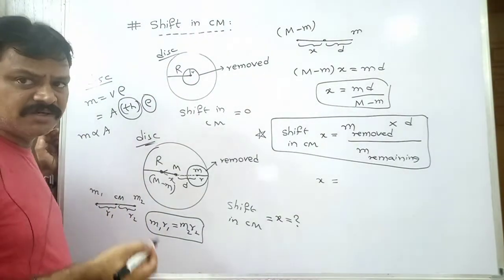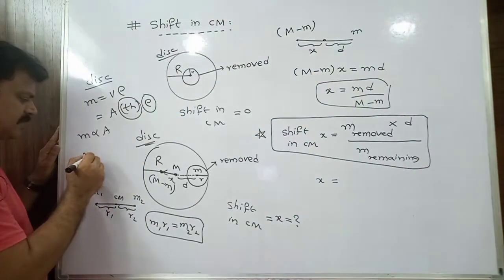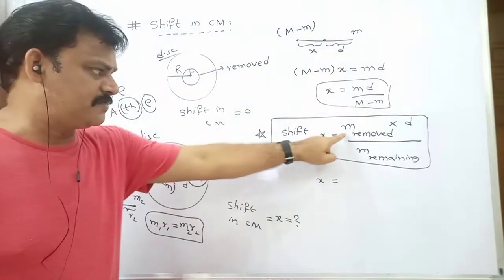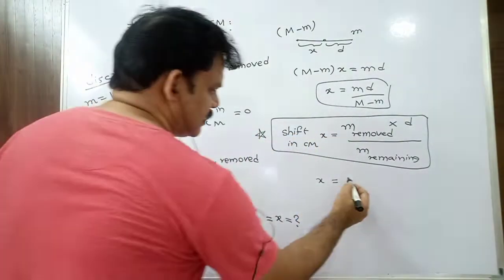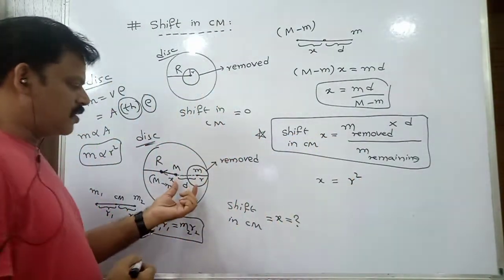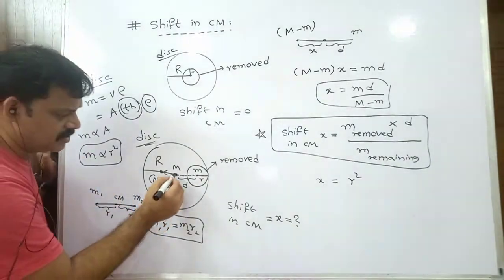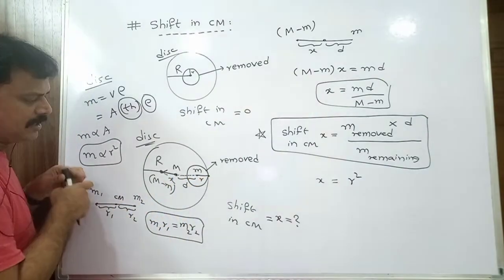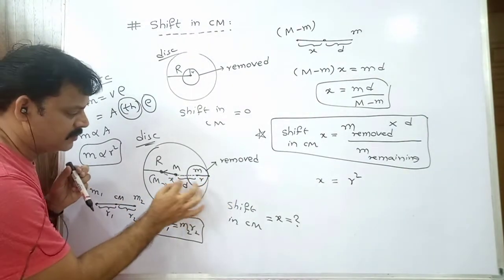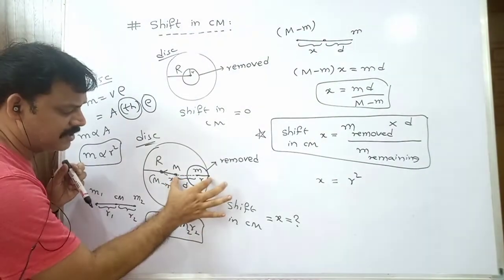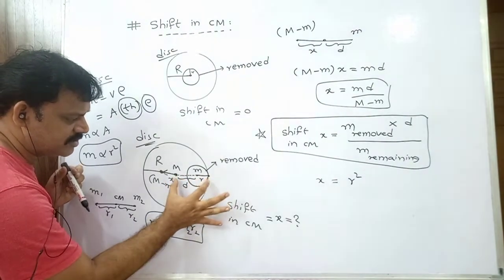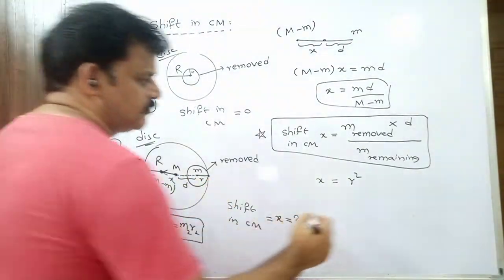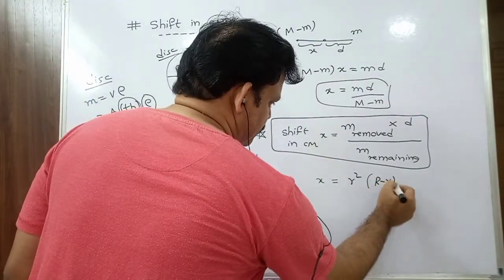As you know, the area of a circular disk is pi r square, and pi is a constant. So mass is proportional to r square. So for the mass of the removed part, with radius small r, I can write small r square into small d. What is small d? Just observe this diagram. From this point to this point is capital R, the radius of the large disk, from the center to the edge. And this is small r. So if I subtract small r from capital R, capital R minus small r becomes small d. Therefore, in place of small d, I can write capital R minus small r.